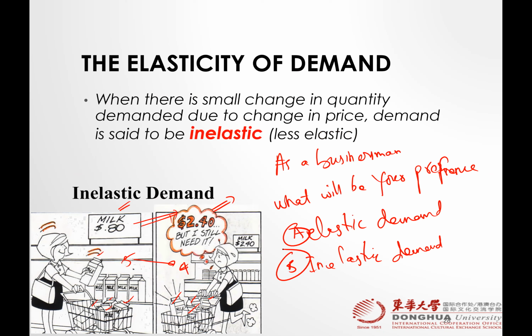I'll go inelastic. Because you want to control the price, you want to control your business, you want to increase more profit, right? So in that case, everybody wants that my business demand should be inelastic. Why? Because if I increase or decrease the price, my quantity sold would not be disturbed greatly.